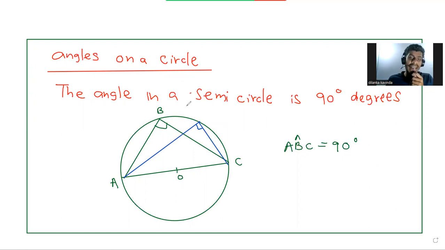The angle in a semicircle is 90 degrees. This is geometry, angles on a circle. You all know that the summation of the interior angles of a triangle is equal to 180.